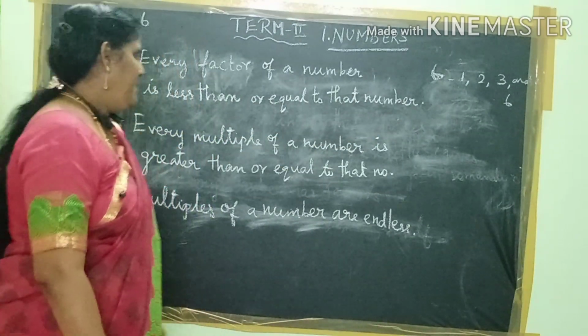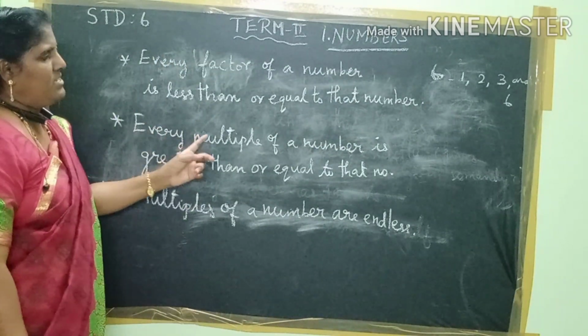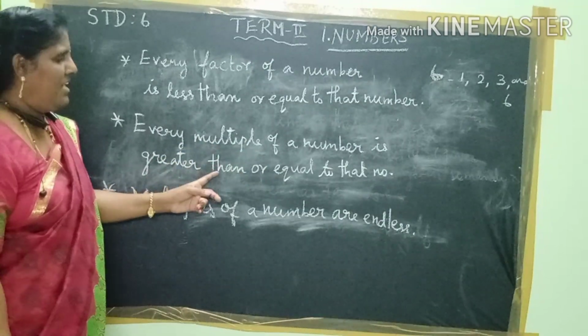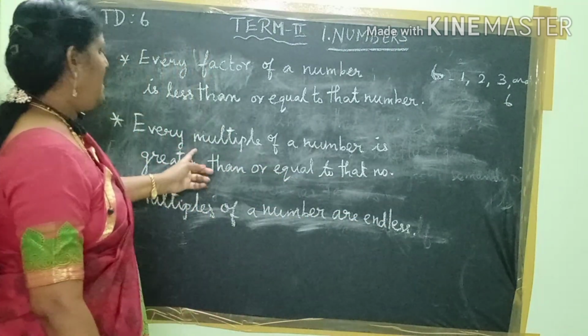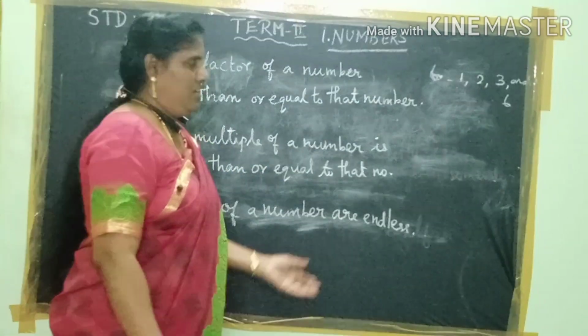Okay children? Next, the fourth one: every multiple of a number is greater than or equal to that number. Multiple means tables.